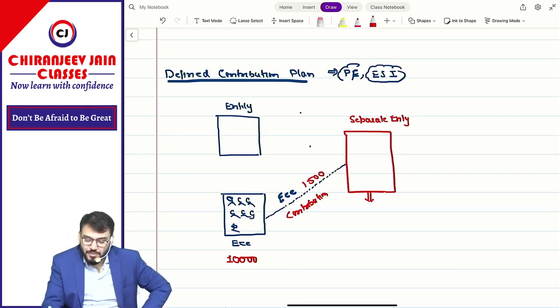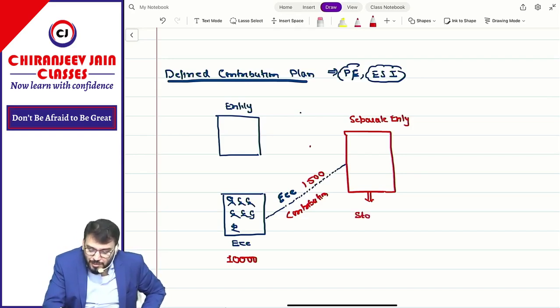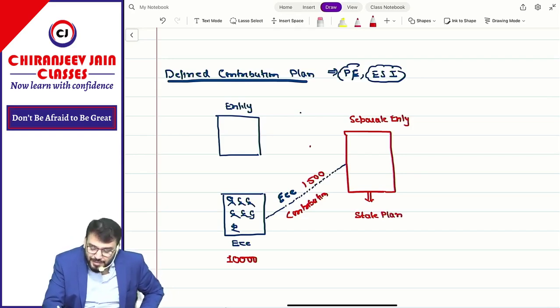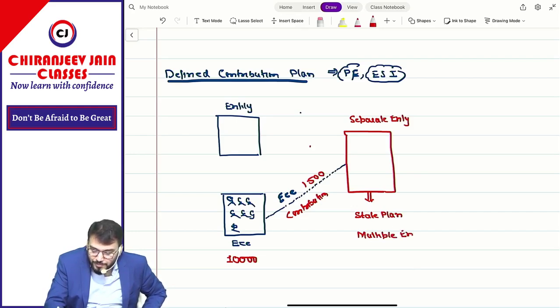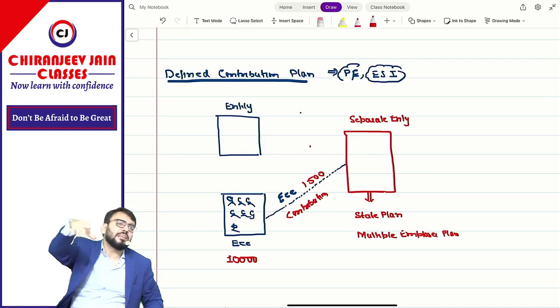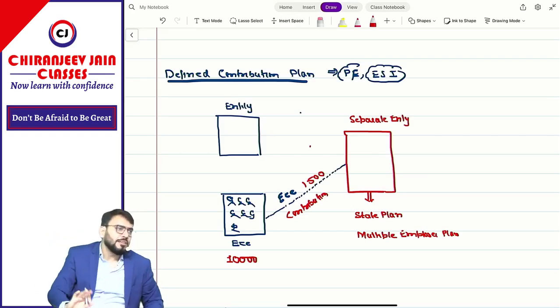Are you able to understand? Now this separate entity can be either a state plan. State plan means it is nothing but a government body. It can be a multiple employer plan. Sometimes the group company, with parent and subsidiaries together, will make a separate entity for the benefit of their employees as approved by the government.